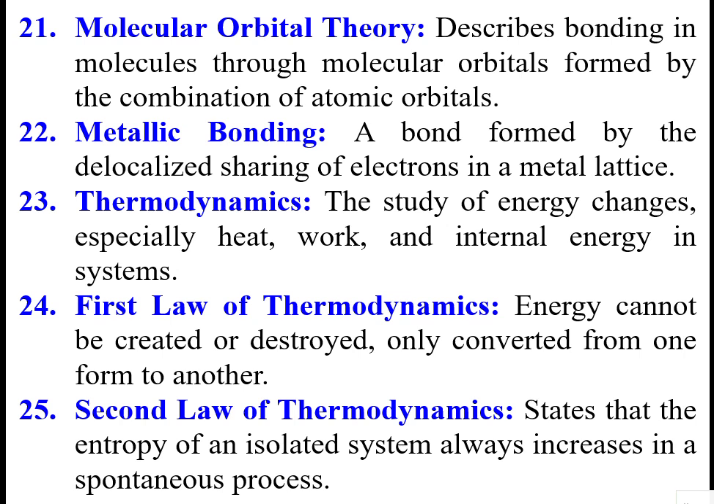Then molecular orbital theory. It describes the bonding in molecules through molecular orbitals formed by the combination of atomic orbitals. One atom has its own orbitals. Similarly, like or unlike atoms, when they form a molecule, form a different resultant orbital. That is explained in the molecular orbital theory. Metallic bond is a bond formed by the delocalized sharing of electrons in a metal lattice.